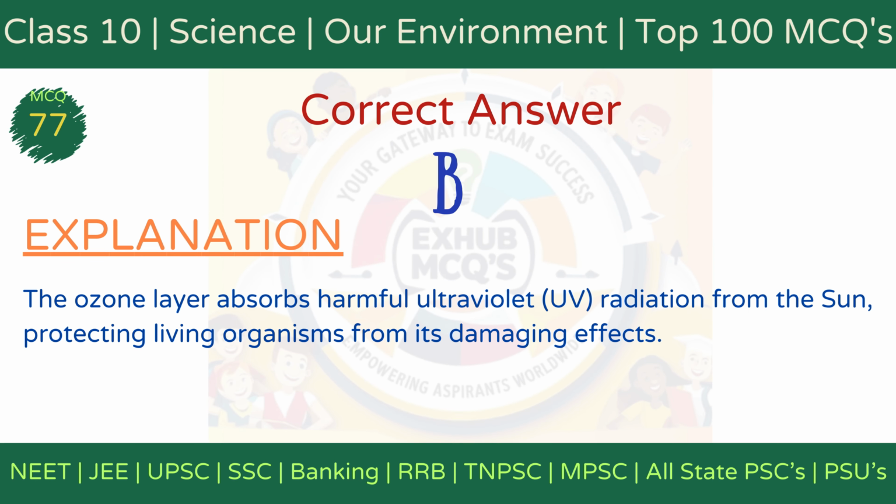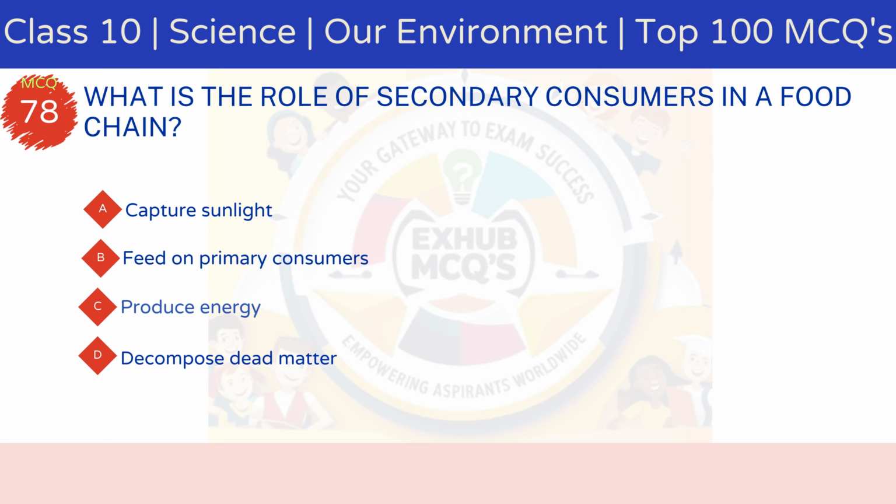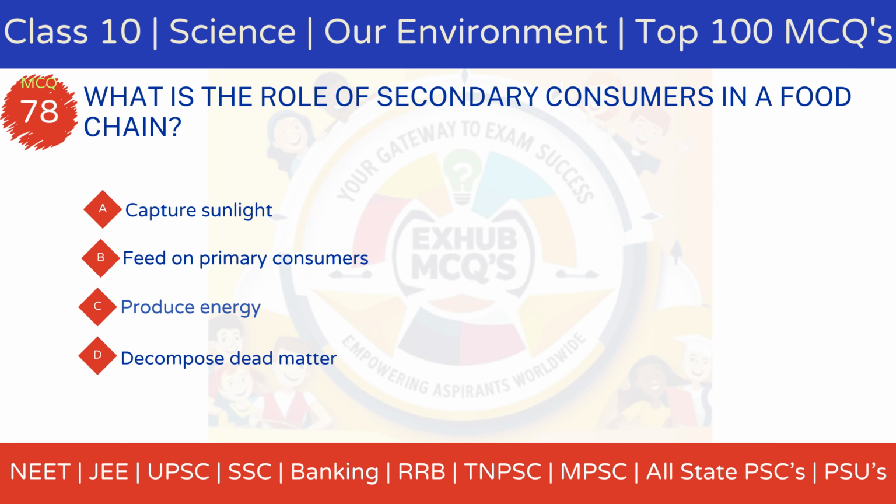The correct answer is option B, absorbs harmful UV radiation. Explanation: The ozone layer absorbs harmful ultraviolet rays from the sun, protecting living organisms from skin cancer, cataracts, and environmental damage. MCQ 78. What is the role of secondary consumers in a food chain?